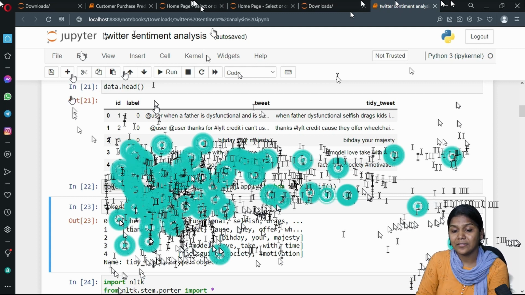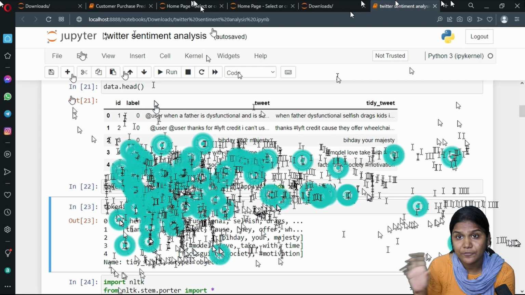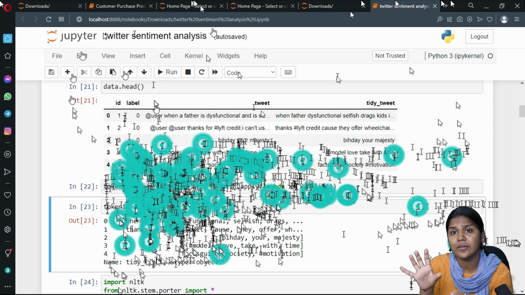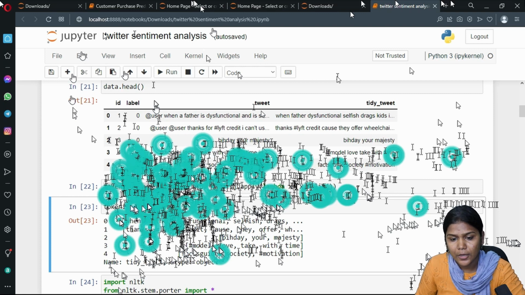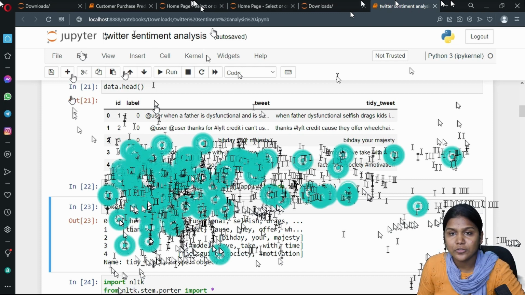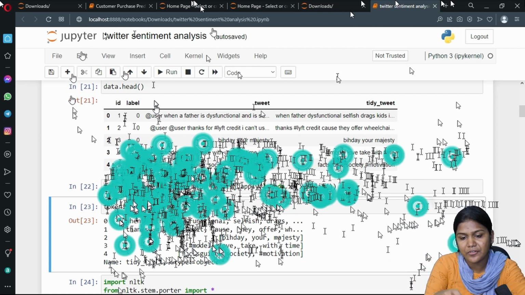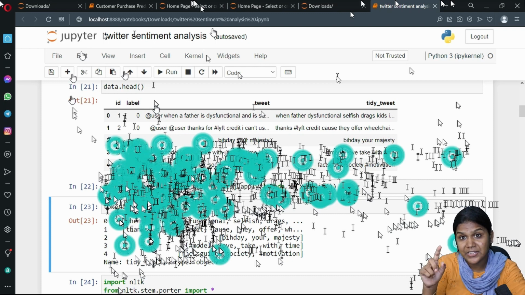Now I am applying this bow vectorizer, that is CountVectorizer, to the tidy tweet column. In the tidy tweet, whatever tokenized information I have, each and every word should be counted, how many times it comes, and stored in a variable called bow. Now from sklearn.feature_extraction.text we have imported TfidfVectorizer, taking it into a variable, next fitting to the tidy tweet column and storing in this variable. The term frequency of each and every word will be stored in the tf-idf variable. Clear? Done.